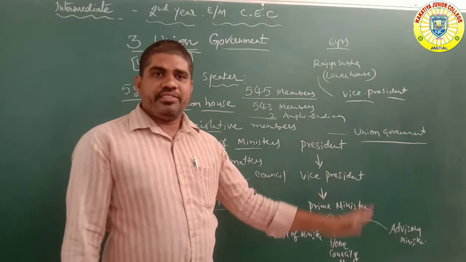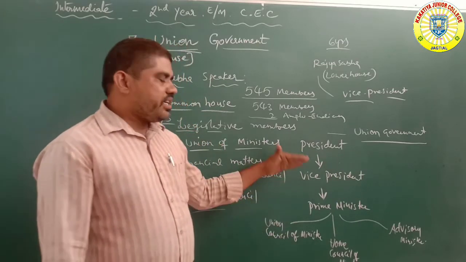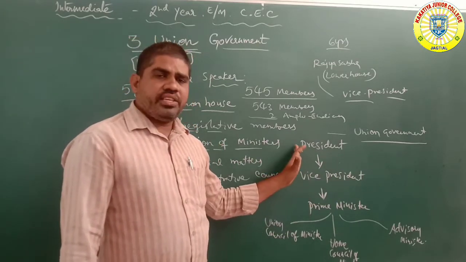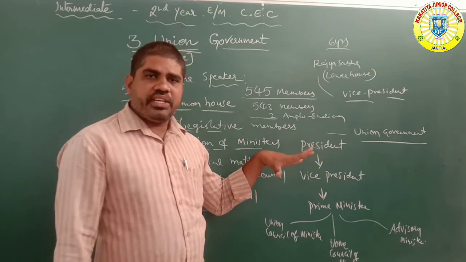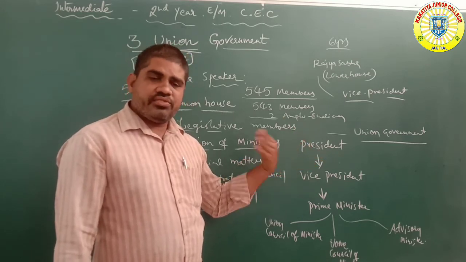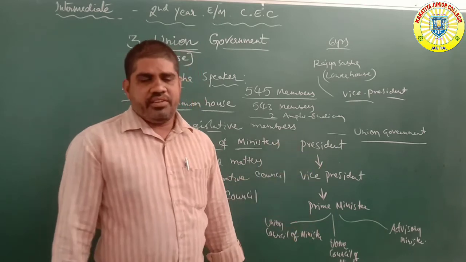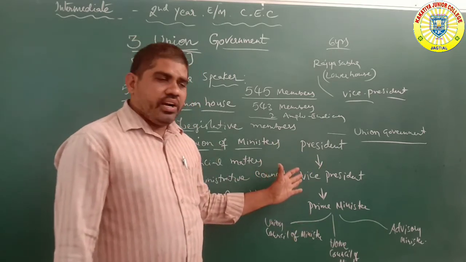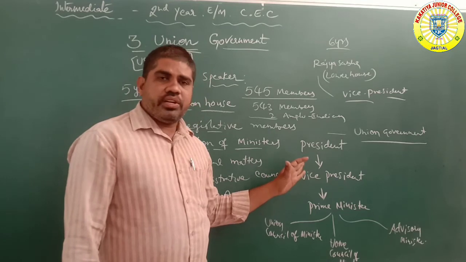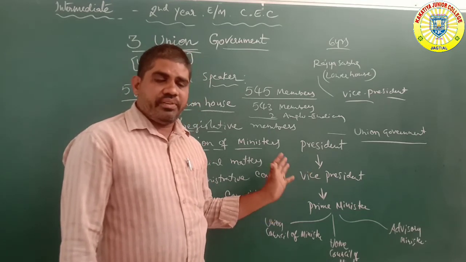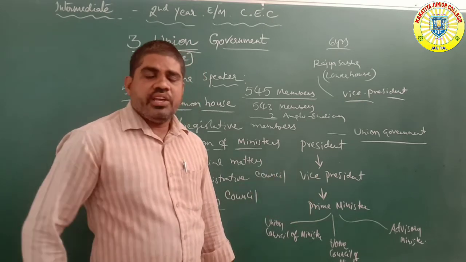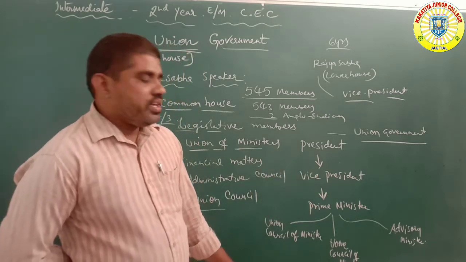Under the articles, the president falls under articles 350, 356 and 370. The vice president falls under articles 200 to 220. For the prime minister, articles 52, 56 and 55 are the articles under which the prime minister rules and works.